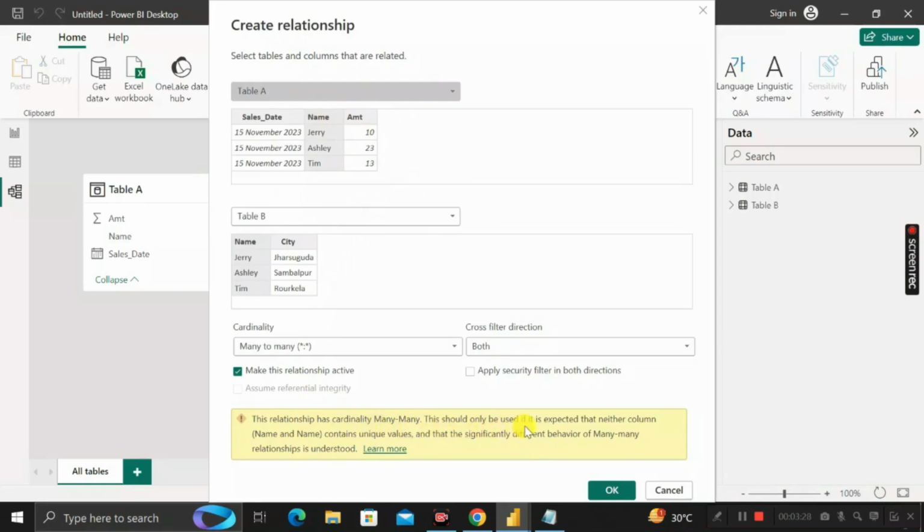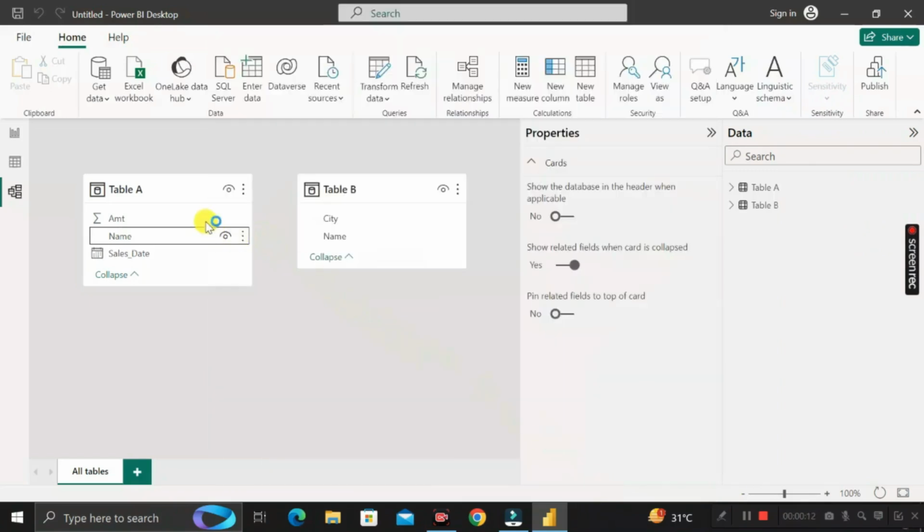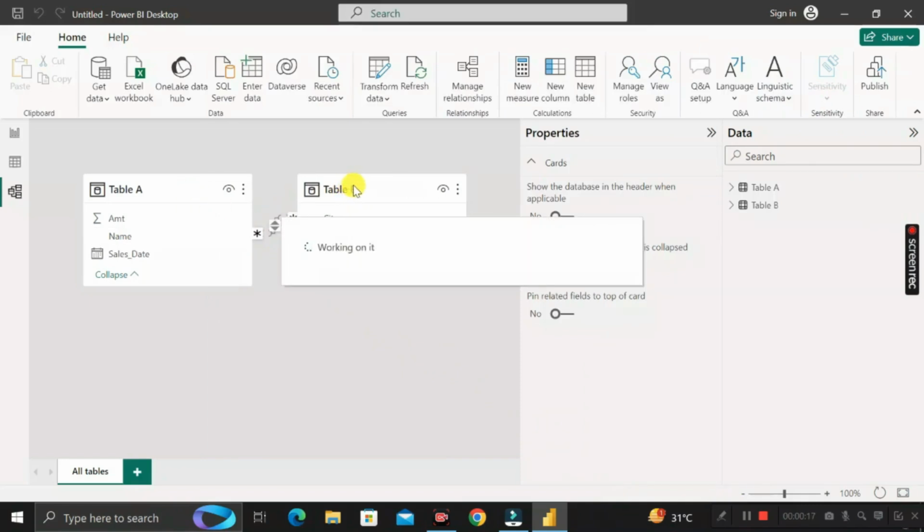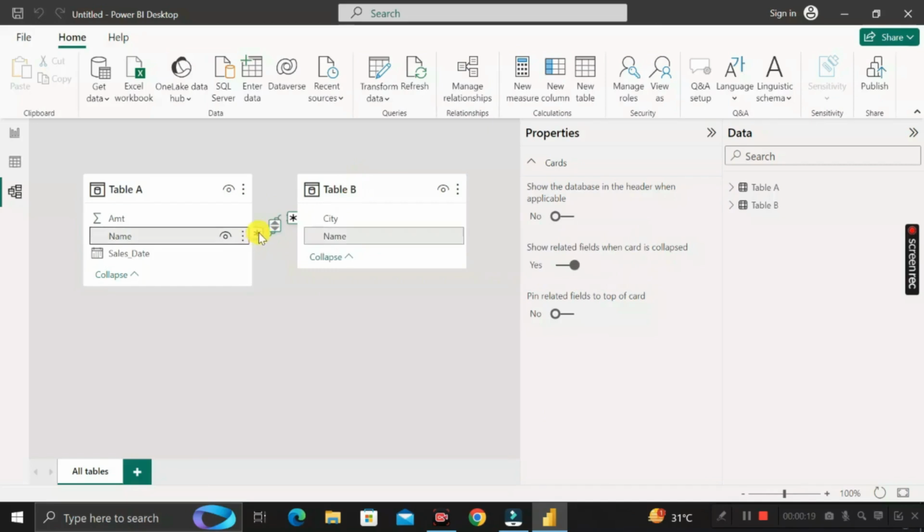This could only be used if it is expected that neither column contains unique values, and that the behavior of a many to many relationship is significantly different. So here you can see table A and table B, and we have selected the name column in both tables to create the relationship, but it is showing a warning message. If I click on this OK button, it will create a relationship between table A and table B, and that relationship is based on many to many.